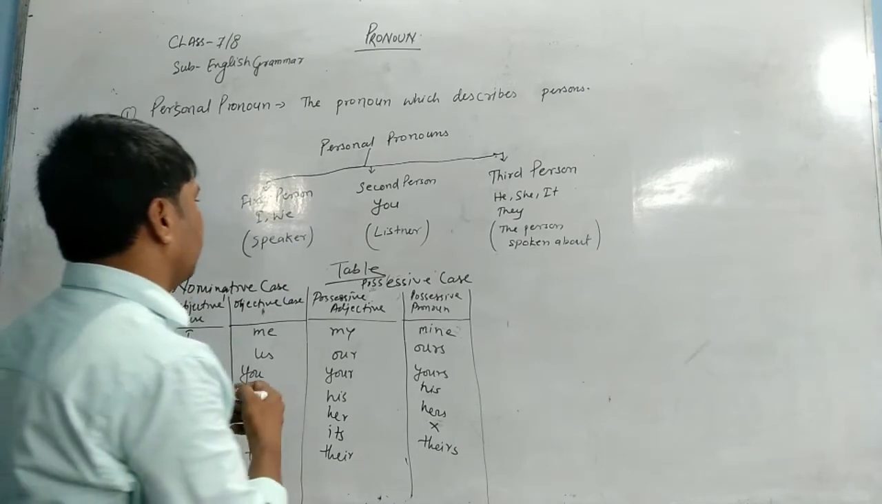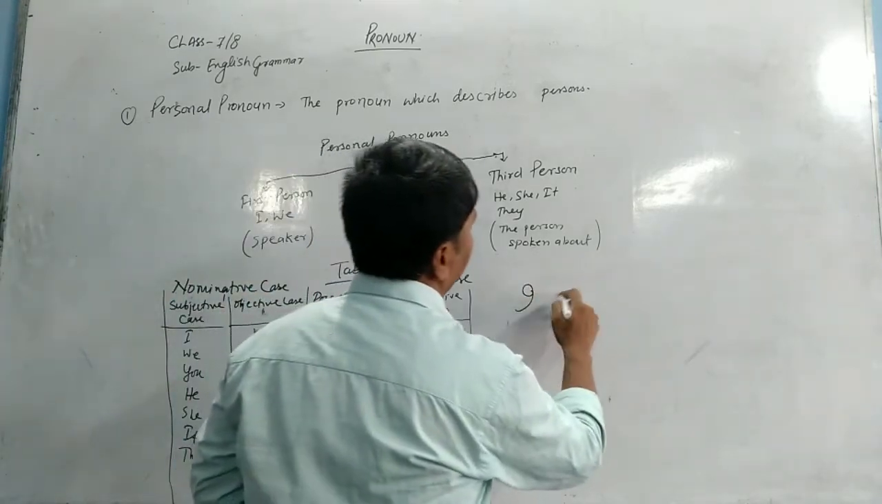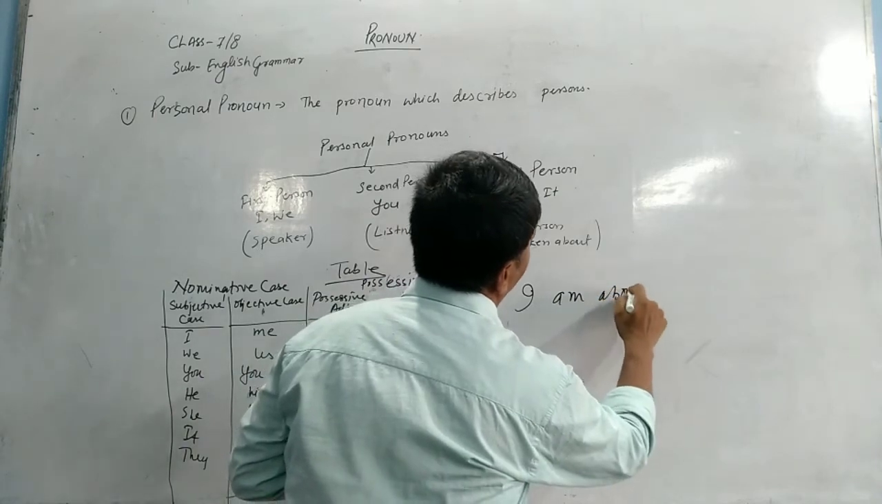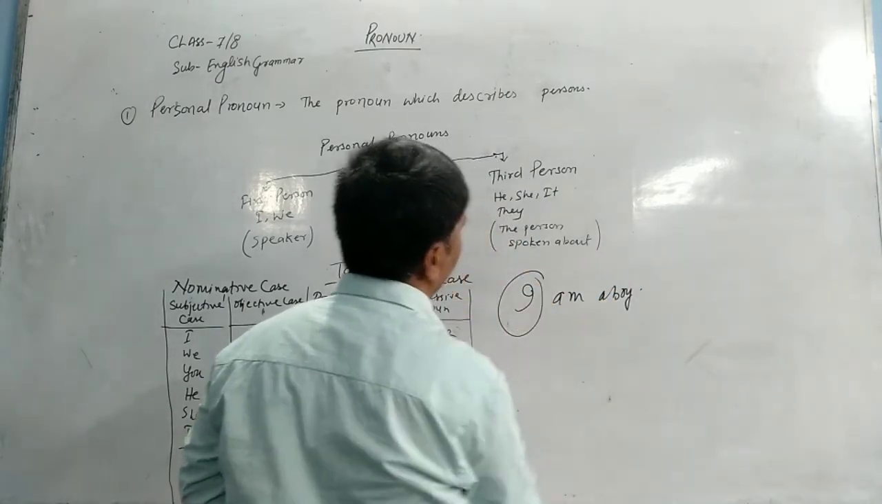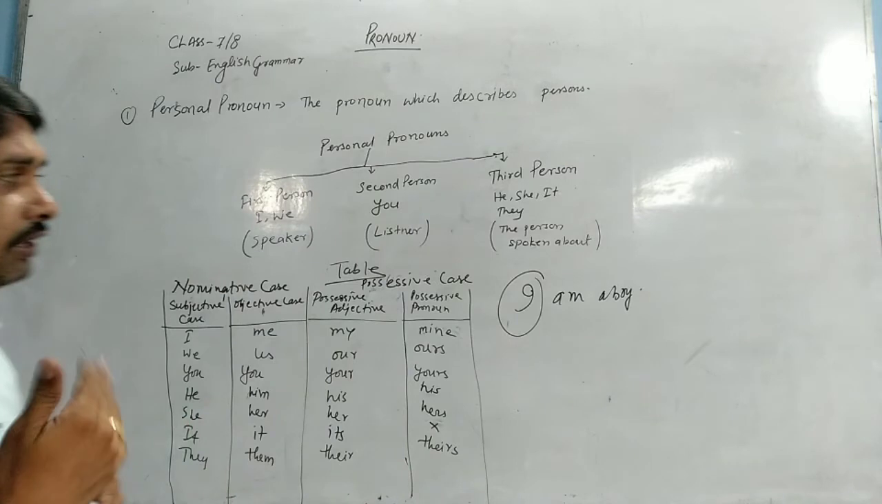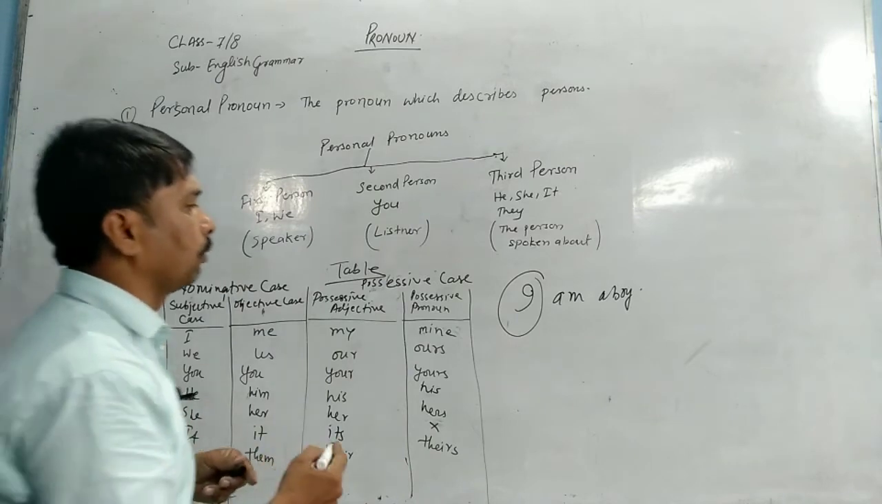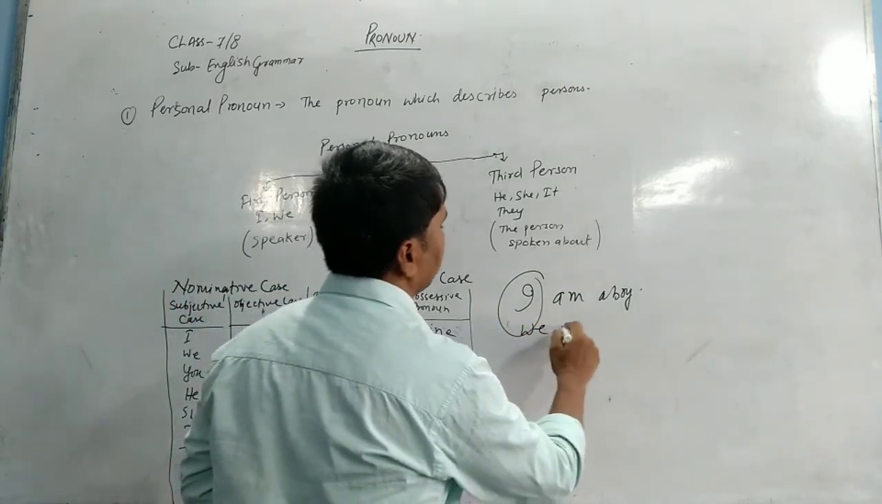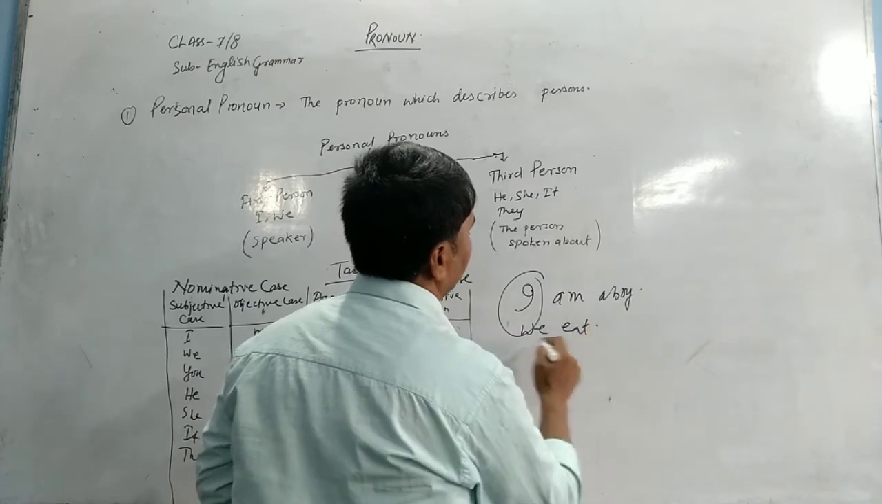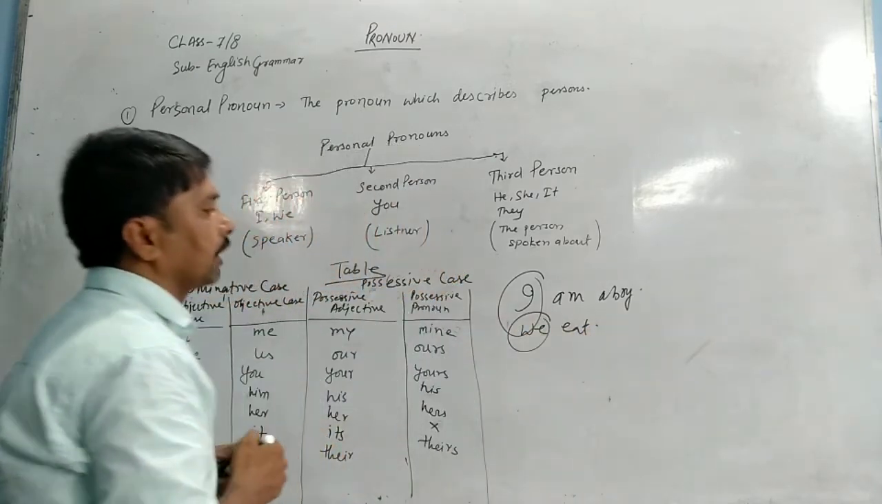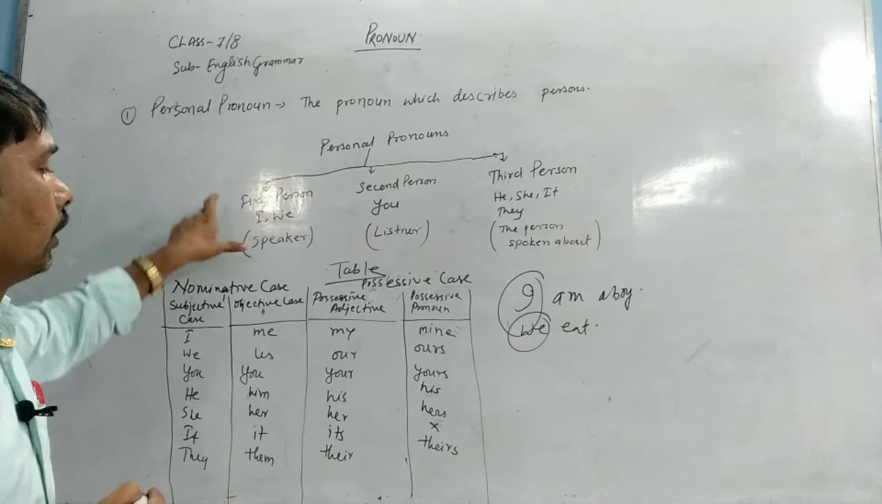Because when we say I am a boy, I is working as a speaker. I is saying something. I am a boy. Suppose I eat, we eat. So we is also a speaker. So that's why it is called first person.